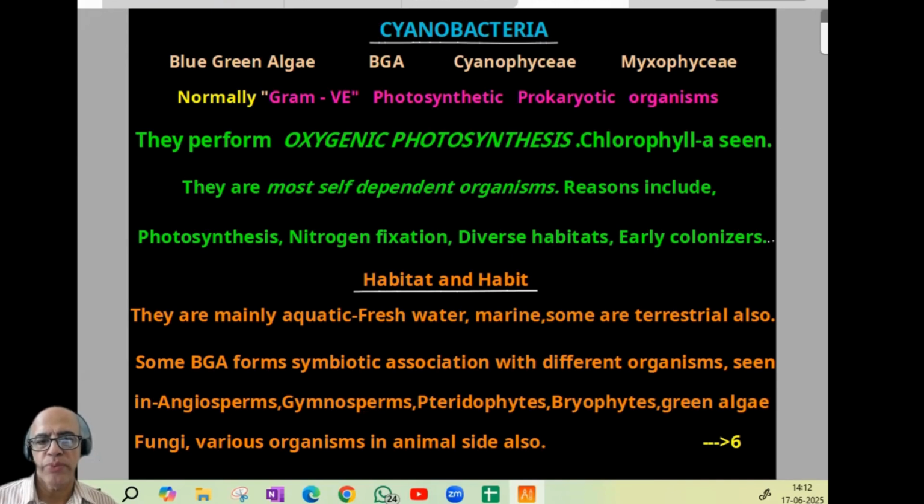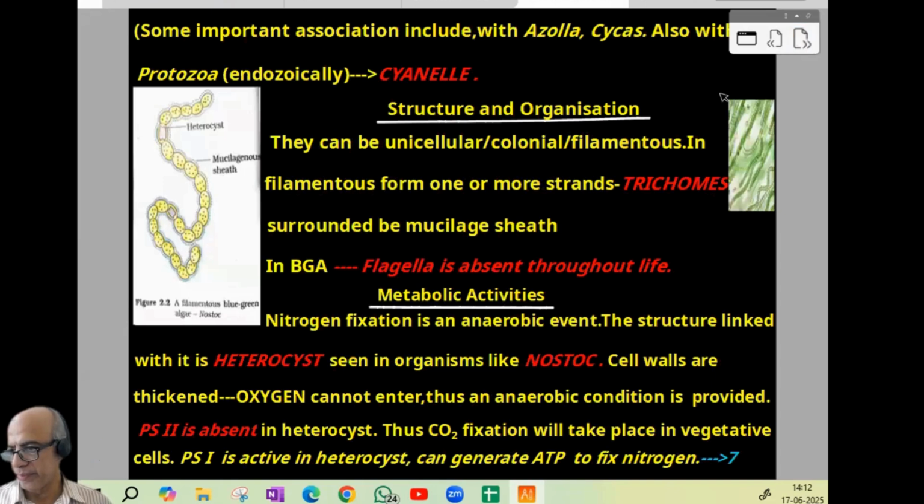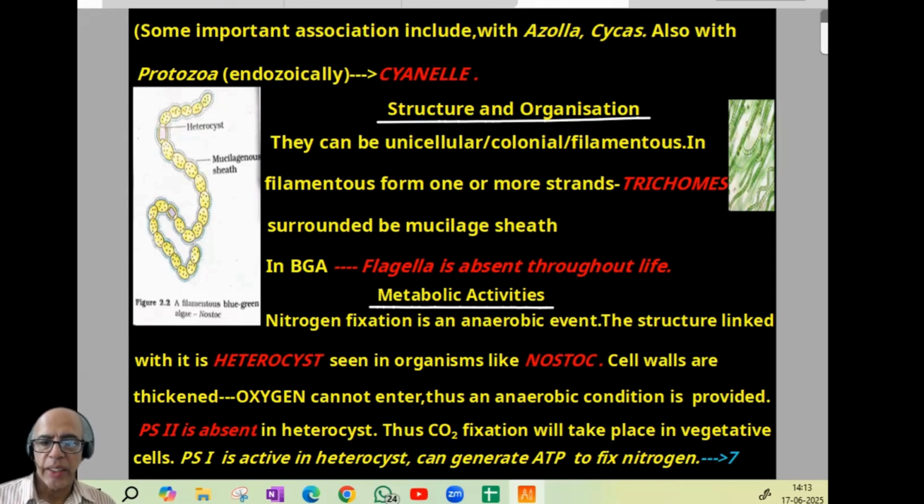Some blue-green algae form symbiotic associations with different organisms. It can be seen with angiosperms, gymnosperms, pteridophytes, bryophytes, green algae, fungi, and various organisms on the animal side also. Some important associations on the plant side include the biofertilizer Azolla, linked with cyanobacteria, which is why it is able to fix atmospheric nitrogen. Cycas, a gymnosperm. On the animal side, with protozoa it is endozoic, and that association between these two groups is called cyanella, an important question.